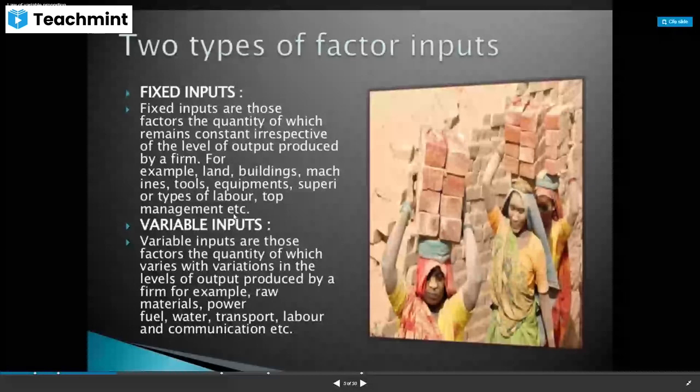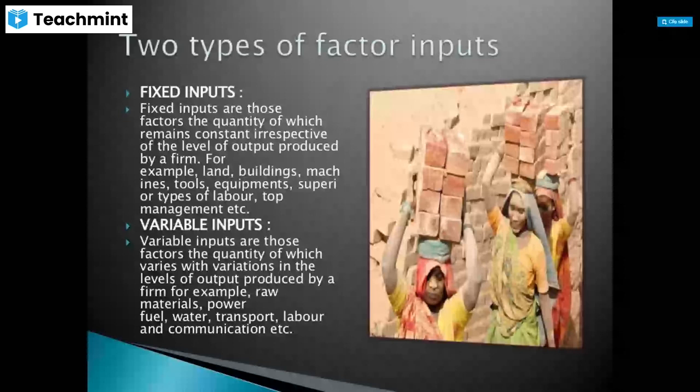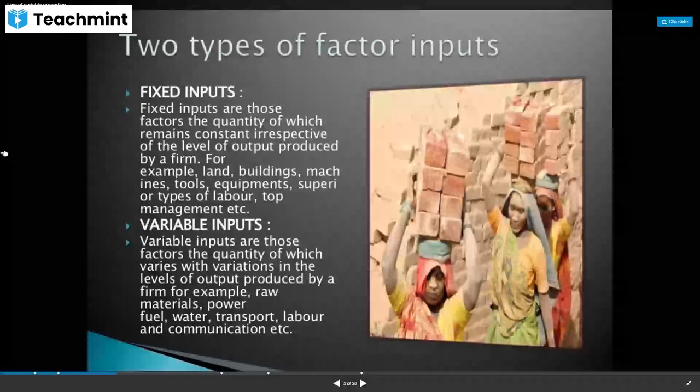There are two types of factor inputs. One is fixed inputs and the second is variable inputs. Fixed inputs means whether the production is happening or has stopped, whatever you have invested in the fixed inputs will be the same. Variable inputs means your investment in variable inputs occurs only while production is continuing.